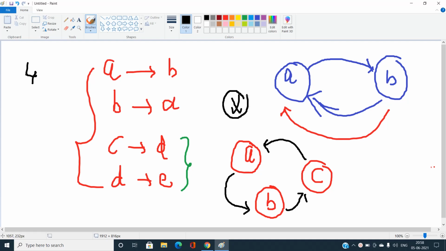So I will try to change my A to X. Now the username A is freed, because I have already changed my username A to some random node X. Now I can easily convert C to A. Now C becomes empty.